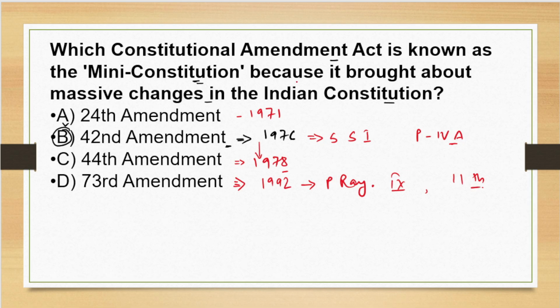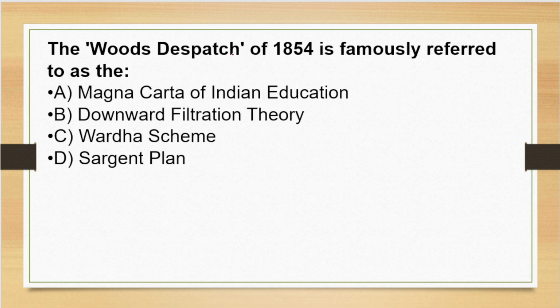Now moving to the next question, and the question here is, the Wood's Despatch of 1854 is famously referred to as, options given here are A, Magna Carta of Indian Education, B, downward filtration theory, C, Wardha scheme, or D, Sargent plan. The correct answer of the question here is option A, Magna Carta of Indian Education. It was given by Charles Wood to recommend a comprehensive system of Indian education from primary to university.